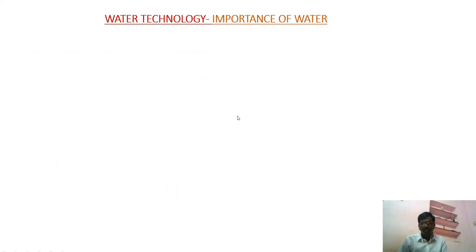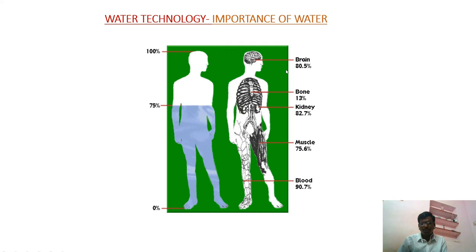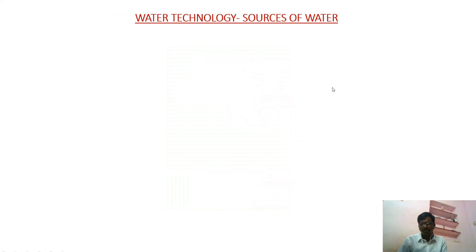Next one is distribution of water in our human body. The blood has 90.7% water, the muscle contains 75.6%, and the kidney and the bone have 82.7 and 13% respectively, and 80.5% of our brain is water. So without water we cannot live. So water is very important.